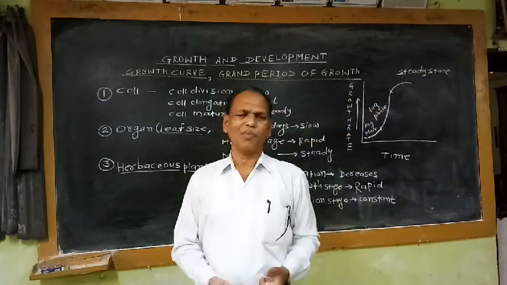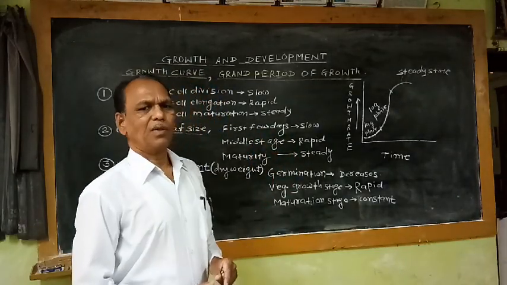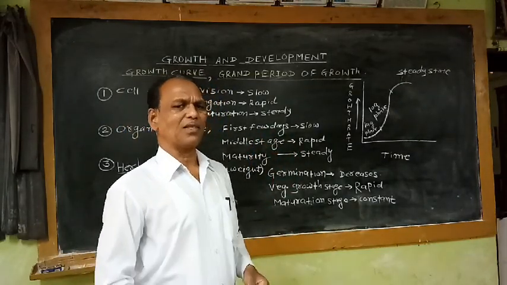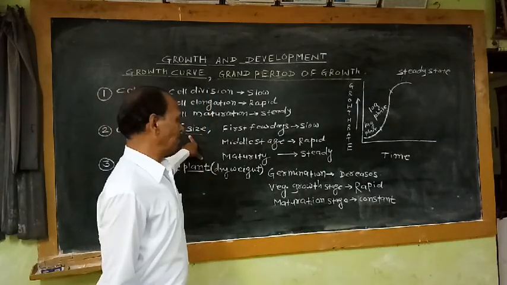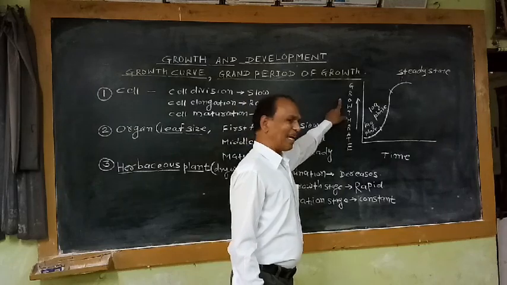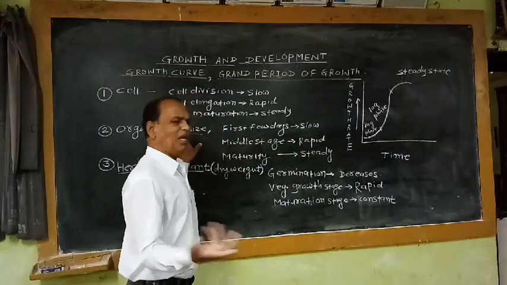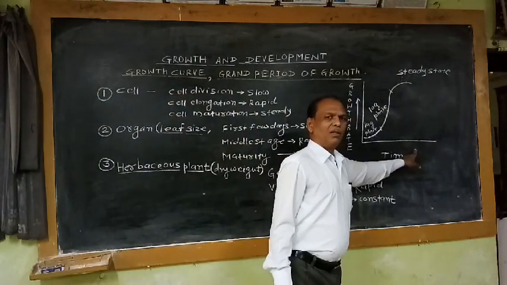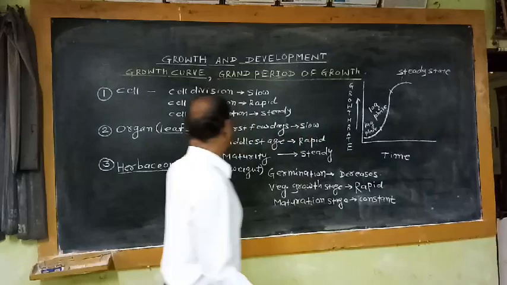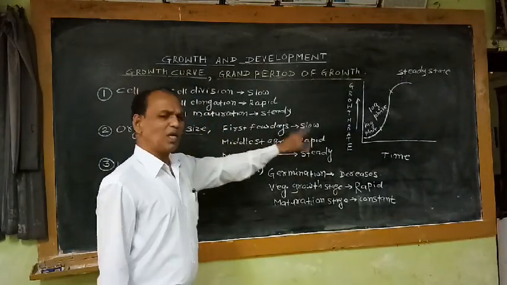So if we change the parameter and observe the growth rate, if we plot the graph of growth rate against time, for example if we take leaf size as a parameter, on the y-axis we take growth rate, for example leaf size, and here we take the time period or stages of development of the leaf, the change in size during different stages.